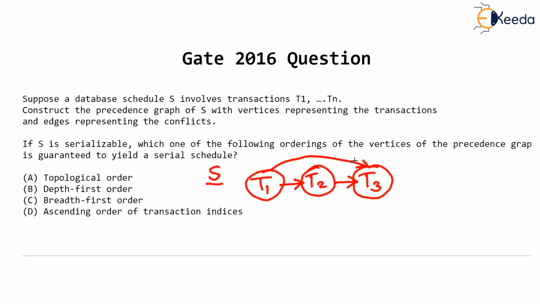But what do you mean by that? If S is conflict serializable, then there exists a serial schedule containing these three transactions T1, T2, T3, with which the given schedule is equivalent. This schedule S is equivalent to one of the serial schedules. But then how do you find out the serial schedule? That's the question asked. And you just do topological ordering of this graph. How do you do it?